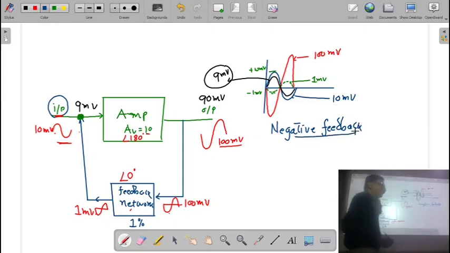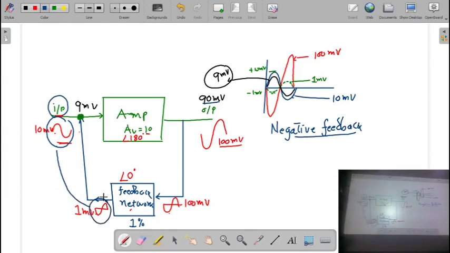Remember, what is negative feedback? Negative feedback means that due to the feedback signal, the amplitude of the input signal is going to decrease, and as a result, the output voltage of the amplifier is going to reduce. Now remember, when negative feedback occurs, you can see what the phase difference is between my input signal and the feedback signal. You know this phase difference is 180 degree.